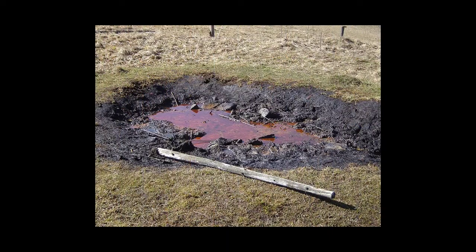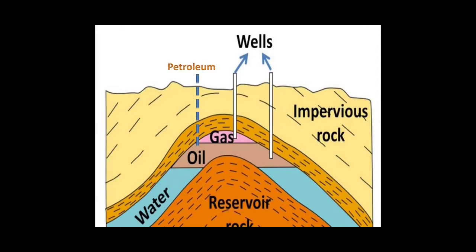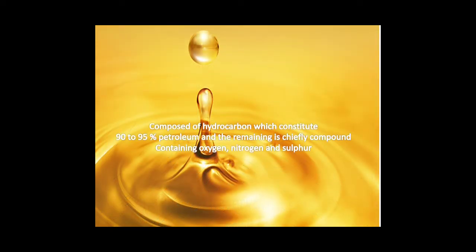Petroleum or mineral oil. The word petroleum has been derived from two Latin words. First is petra, which means rock, and oleum, which means oil. The petroleum oil is obtained from sedimentary rocks of the earth, and therefore it is also called mineral oil. Petroleum is a liquid that is composed of hydrocarbon, which constitute 90 to 95% of petroleum, and the remaining is chiefly compounds containing oxygen, nitrogen, and sulfur.